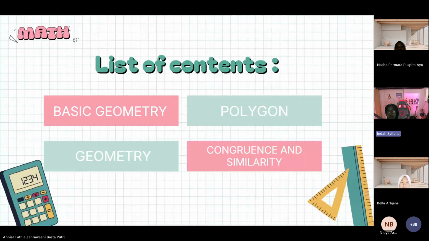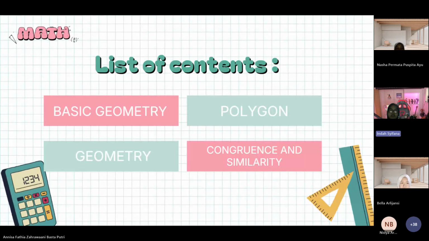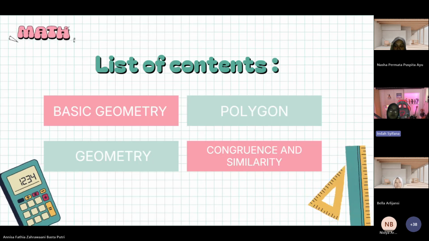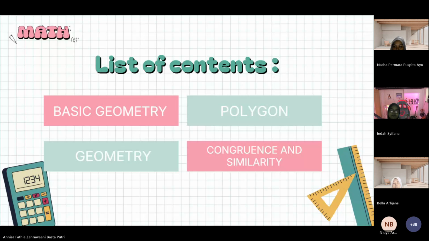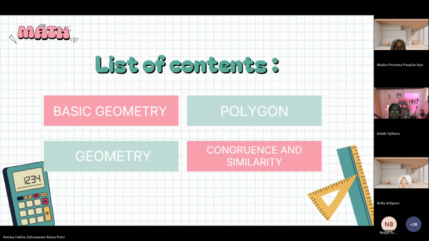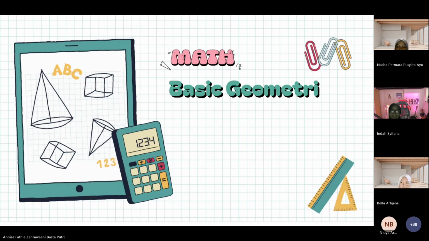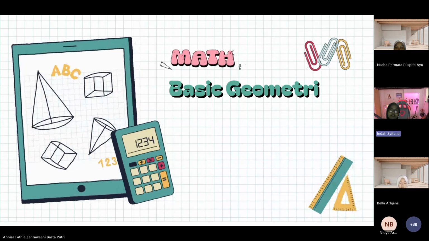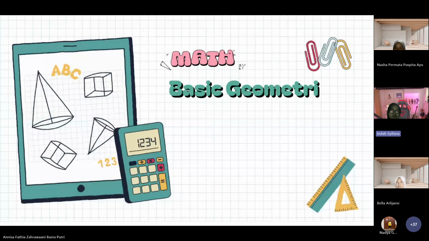Here we will discuss four topics. First, basic geometry. Second, polygon. Third, geometry. And the last, congruence and similarity. Okay, first, basic geometry.